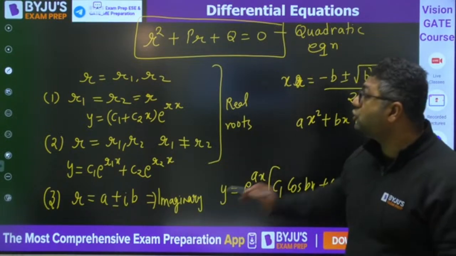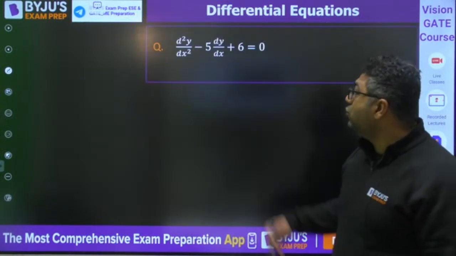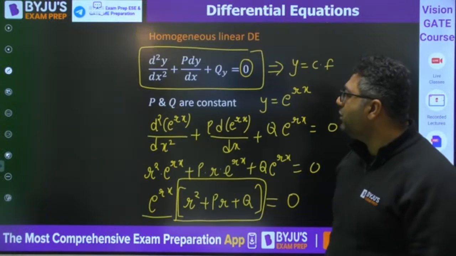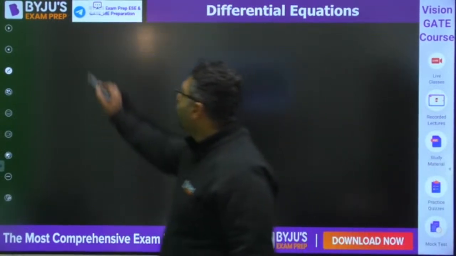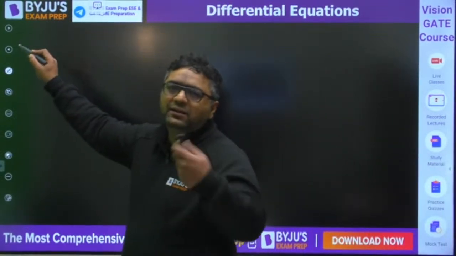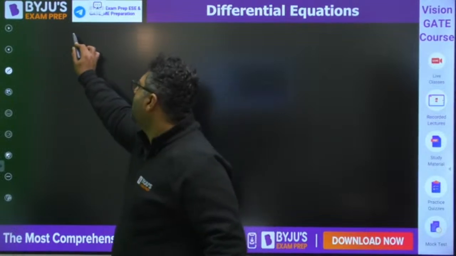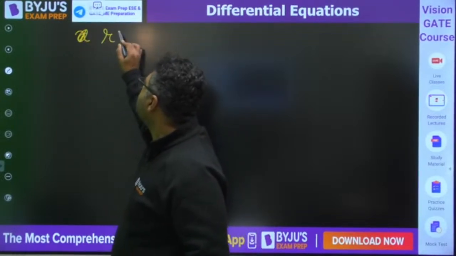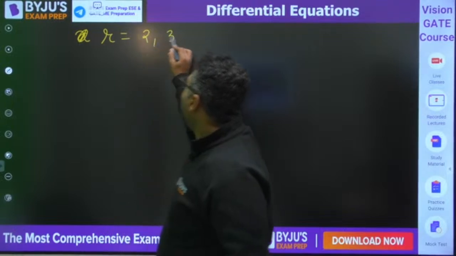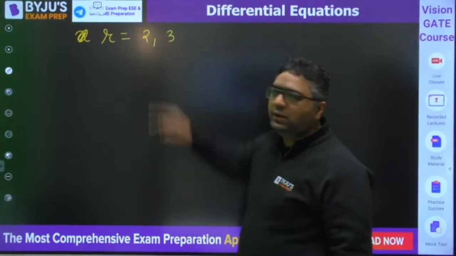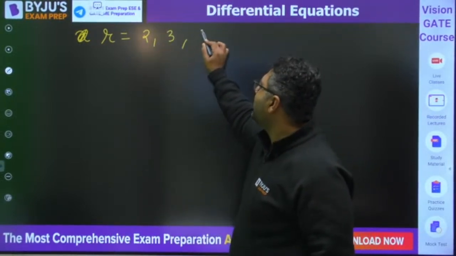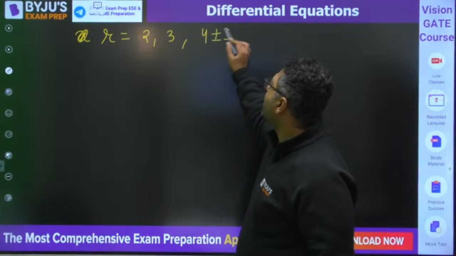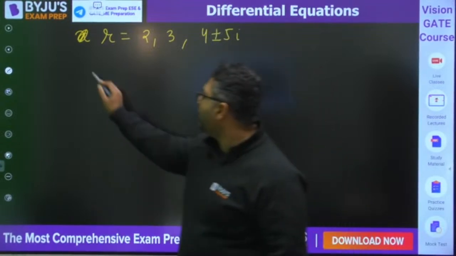And guys, I would also like to tell you, sometimes you may get a condition when you have, let us say, nth degree curve or 6th degree curve, and you are getting some roots like this. Let us say r is coming like this, 2, 3, these are two unequal roots, you can see, and next is 4 plus minus 5i. Then how would you be writing y?